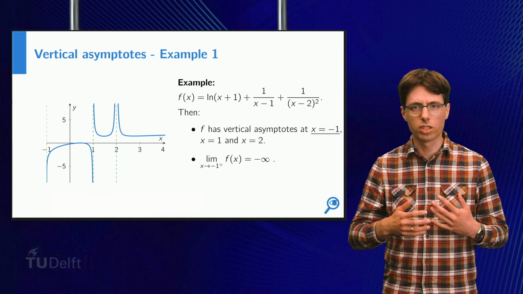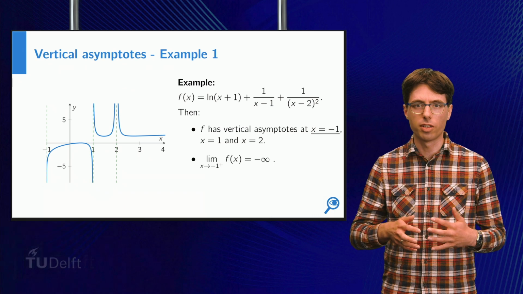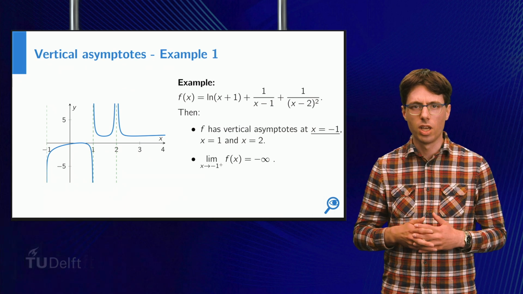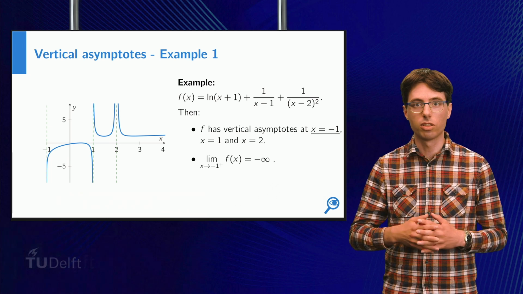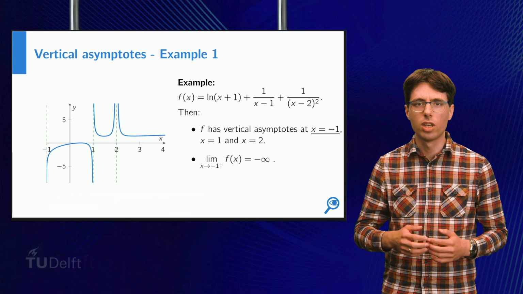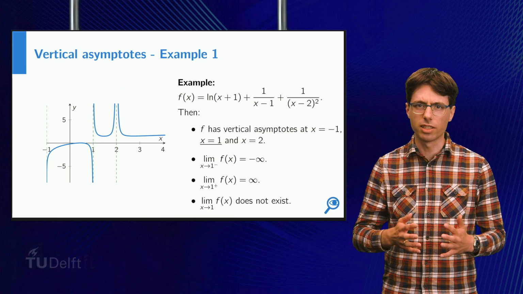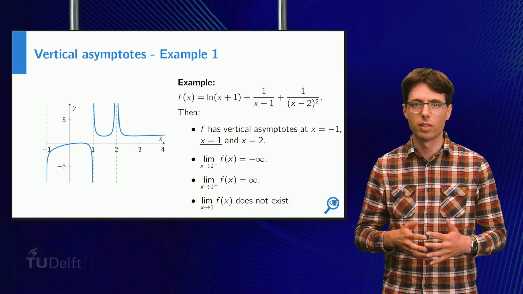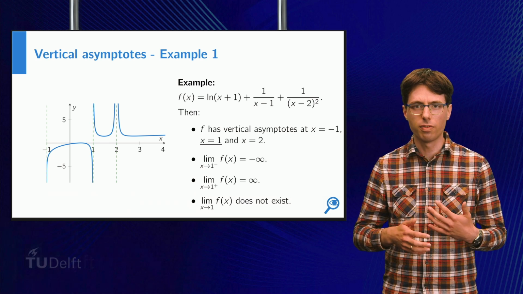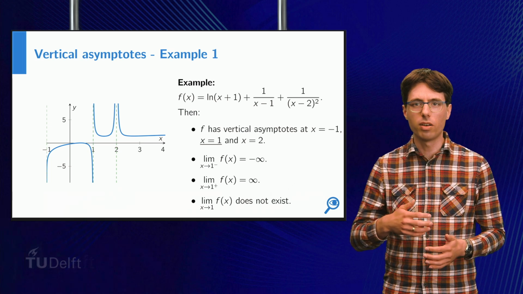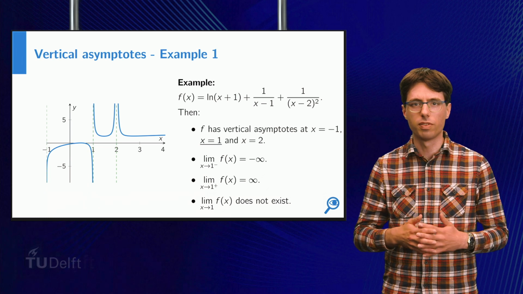We see that the function is not defined for values of x less than minus 1 because the logarithm is not defined there. Whenever x approaches minus 1 from the right, we see that, because of the logarithm, the function values approach minus infinity. Now we take a look at the second vertical asymptote at x equals 1. In this case, if we approach 1 from the left, we see that the function values go to minus infinity, while if we approach from the right, the function values approach plus infinity.